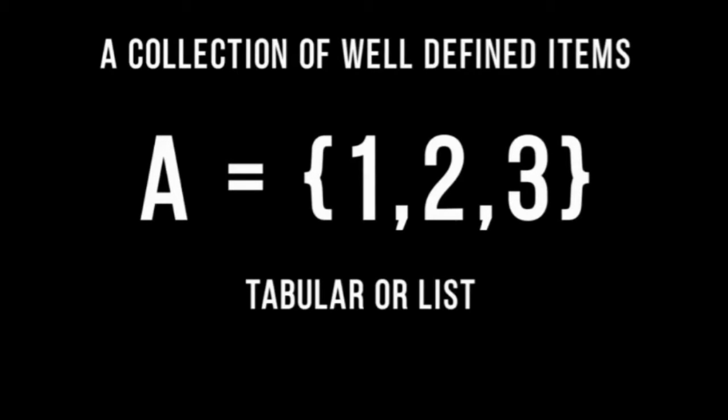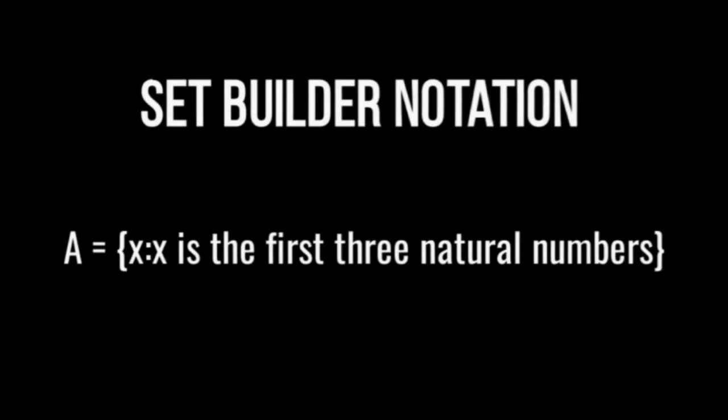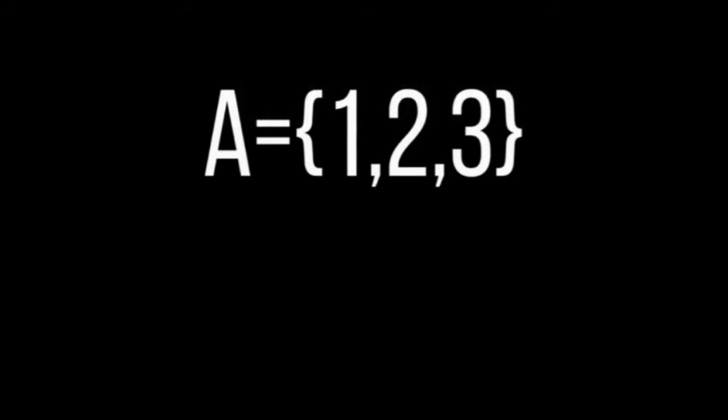So if we are to define set A, we can say, let set A be equal to {x : x is the first 3 natural numbers}. Looking at this, we say the first 3 natural numbers, that's 1, 2, 3. Anybody who interprets this will understand that you are defining set A, which is equivalent to this.